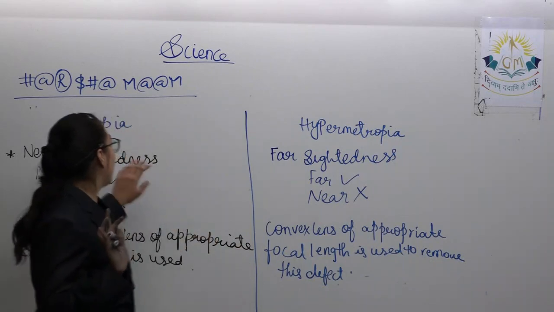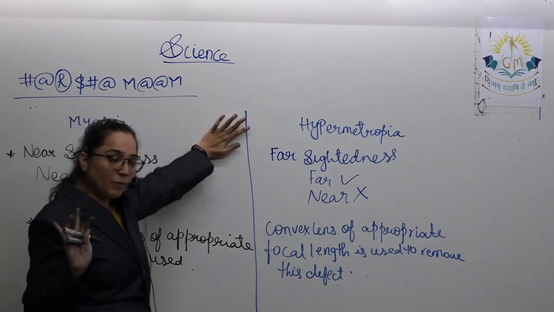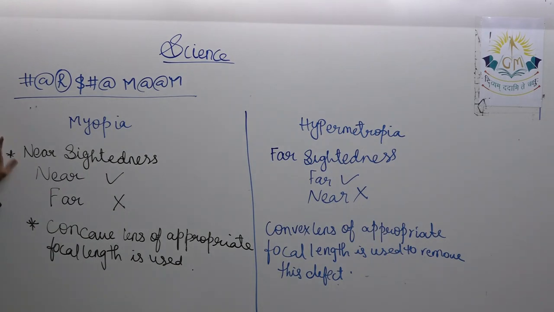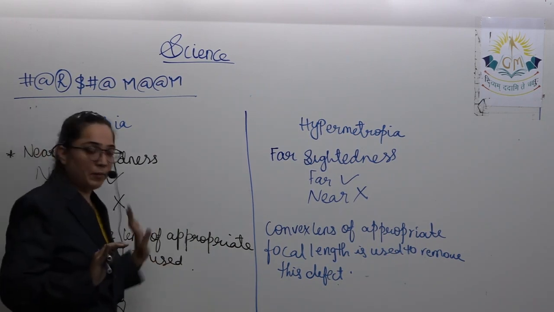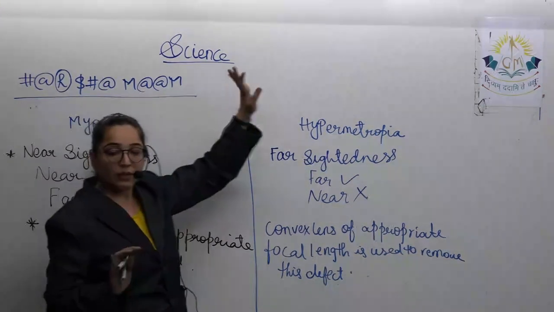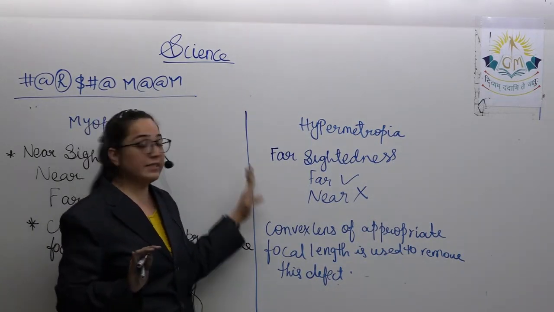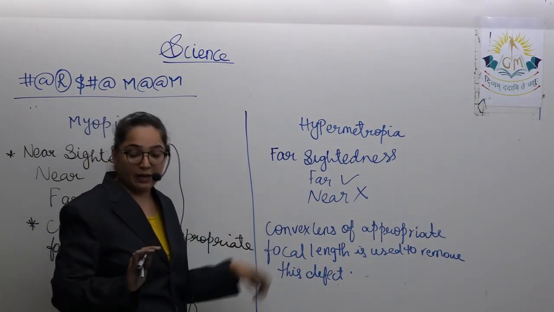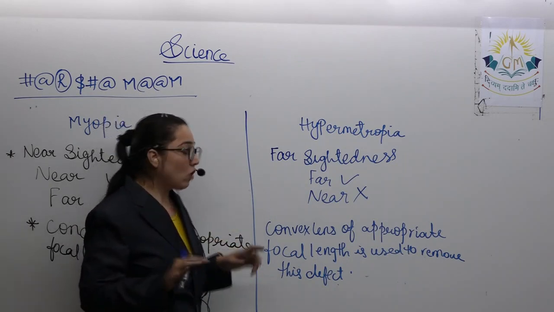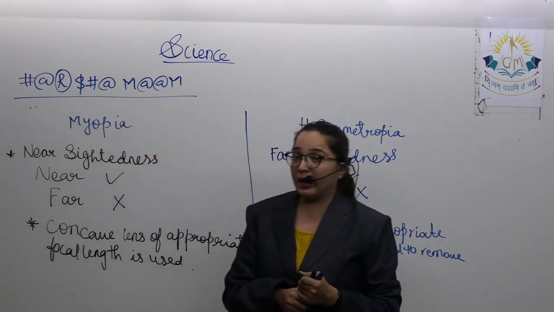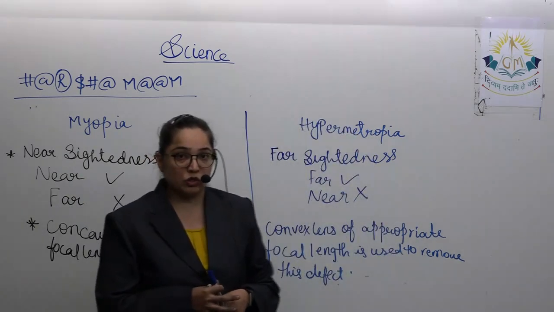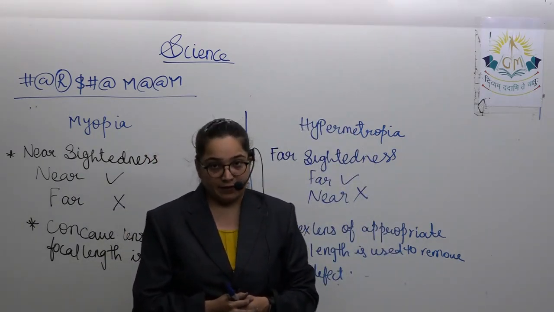Once again, myopia and hypermetropia. Myopia is nearsightedness: near is seen, far is not seen. To remove this defect, a concave lens of appropriate focal length is used. Next, hypermetropia, that is farsightedness: far is seen, near is not seen. A convex lens of appropriate focal length is used to remove this defect.